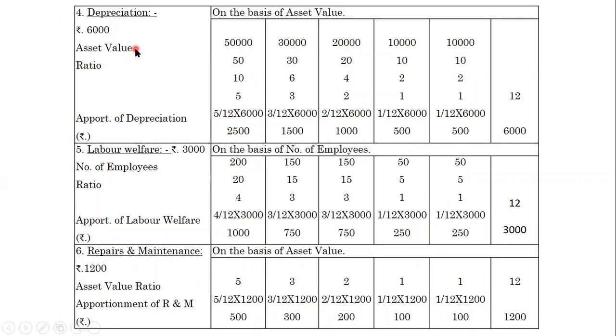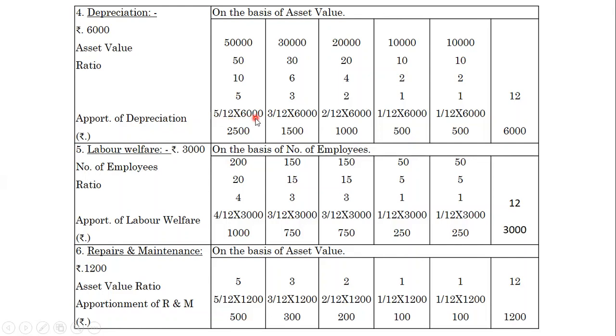Next is depreciation. Depreciation given in the problem is 6,000. We apportion on the basis of asset value. Here asset value given in the problem is 50,000 for A, 30,000 B, 20,000 C and 10,000 each to X and Y. We will find the ratio from the asset value, 5:3:2:1:1. What is the total? Total ratio is 12.